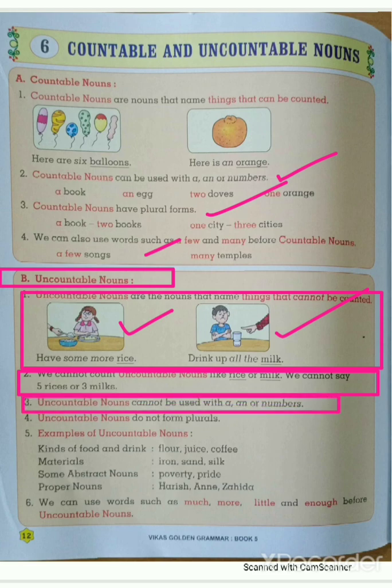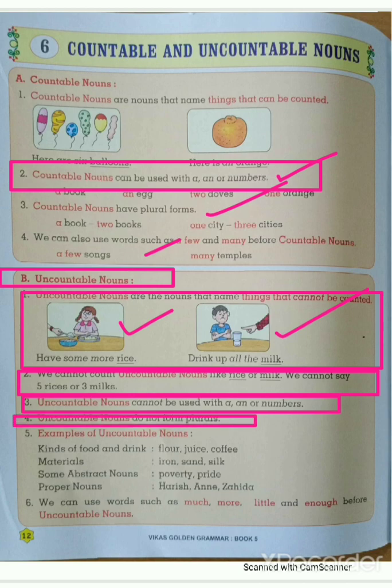Uncountable nouns cannot be used with a, an, or numbers. Look here, the countable noun can be used with a, an, or numbers, but the uncountable noun cannot be used with a, an, or numbers. Next, uncountable nouns do not form plurals. Then next, examples of uncountable nouns. Look here, this is most important. You should know the examples of uncountable nouns.